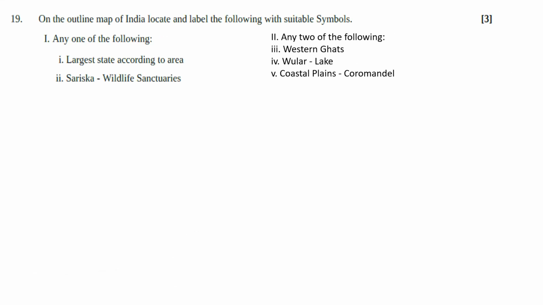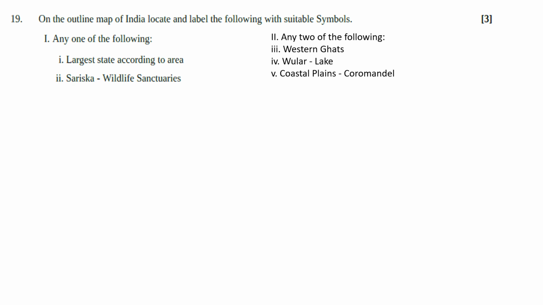So the answer of this 19th question. The question says, on the outline map of India, locate and label the following with suitable symbol. There are 5 parts of the map based question. The first question has 2 parts and the second question has 3 parts. So there are a total of 5 points in the question.